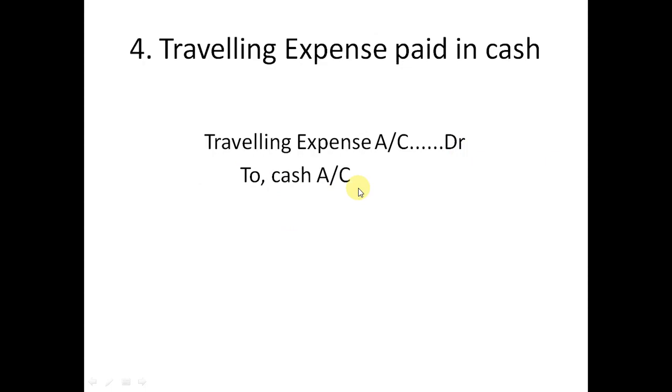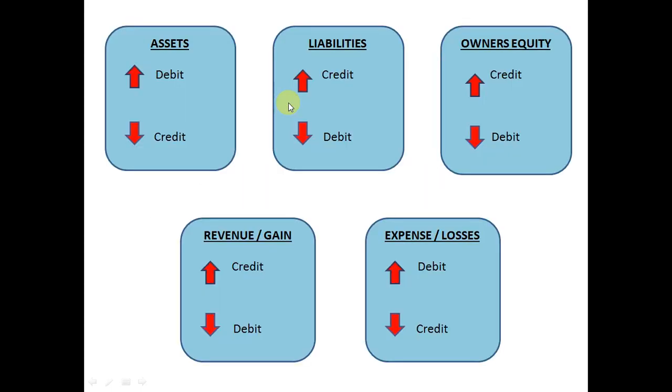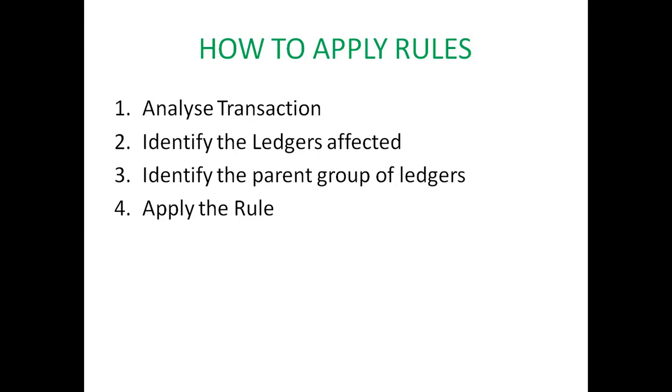Now we'll go to the last example, traveling expense paid in cash. Traveling expense is being paid in cash. So we have analyzed the transaction and we have to identify the ledgers affecting. So traveling expense is one ledger affected, and cash is the other ledger affected.